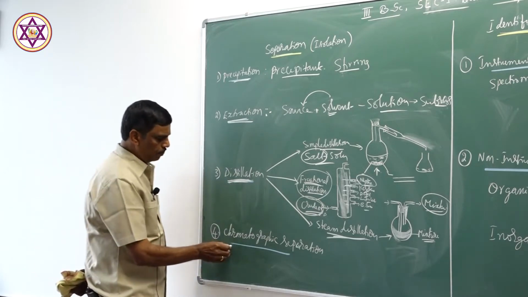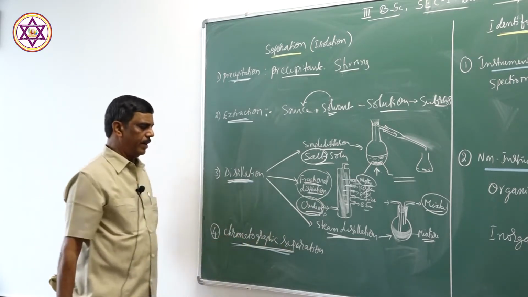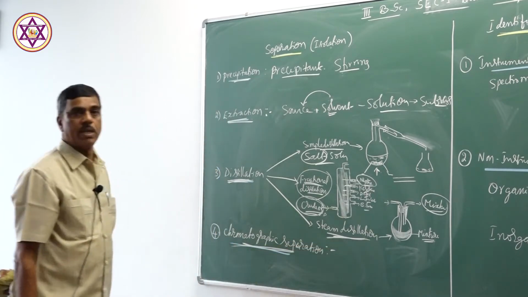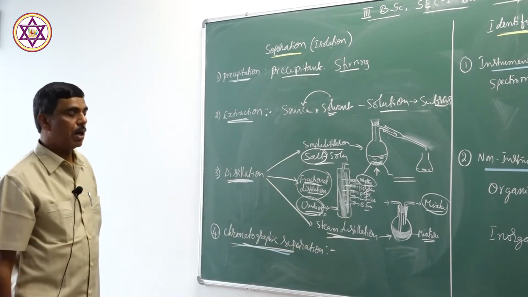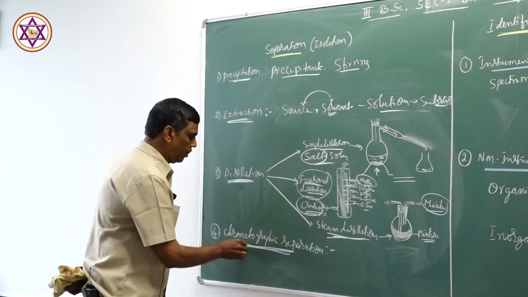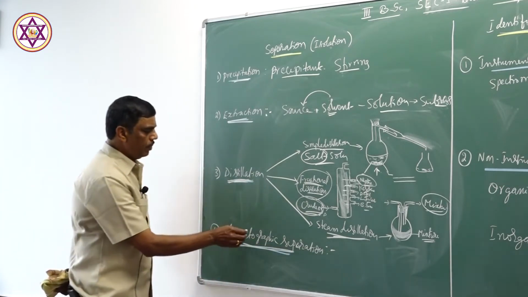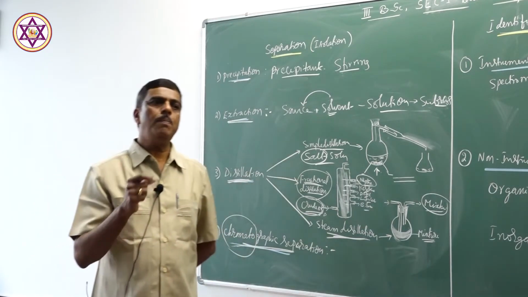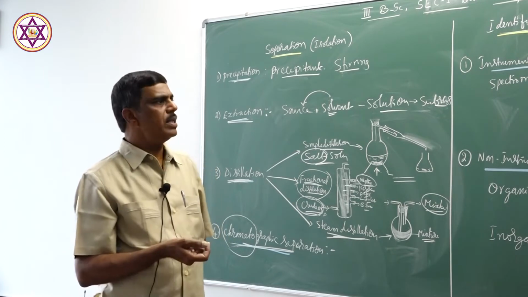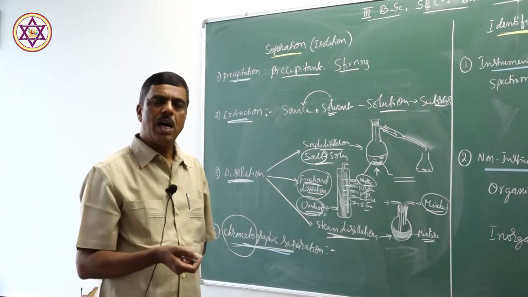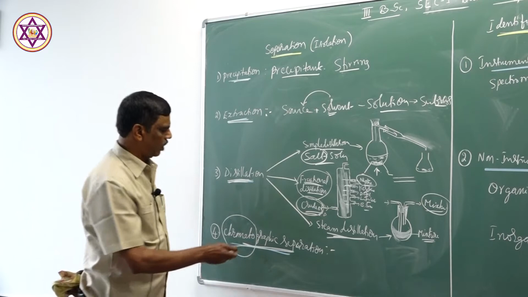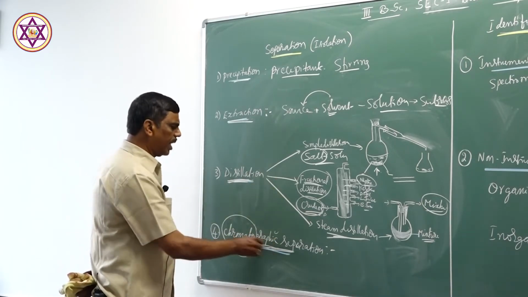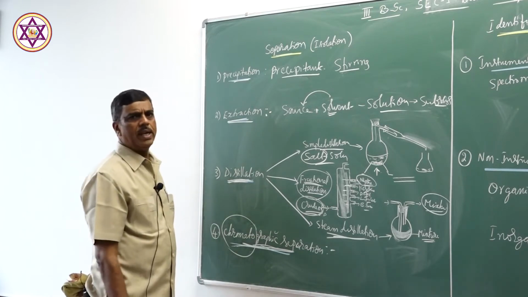There is one more very important method, a very recent technology of separation of components, that is chromatographic separation. Chromatography means color. So we convert the components into colored components, and those components are separated by this technique. In chromatographic separation, actually there are two layers.